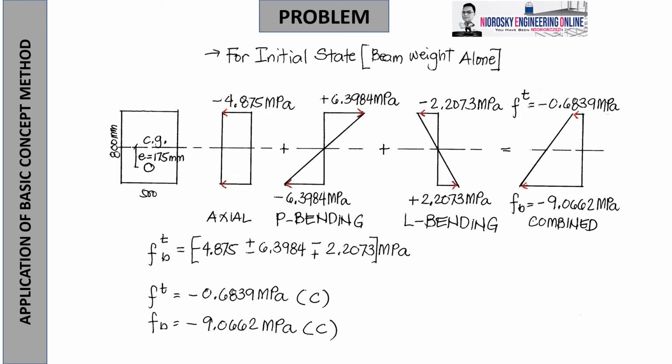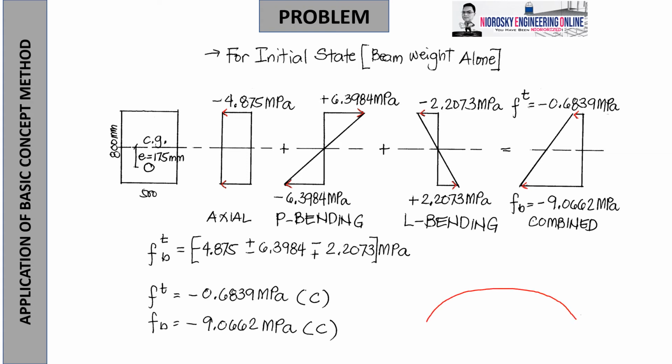If we represent that in a figure, the top stress is very small and the bottom stress is somewhat large. So this is the combined stress, meaning this is what the stress looks like, so the bottom will experience larger compressive stress. Why is it so? This means the prestressing force applied is still too high, with the eccentricity value e of 175 mm. Don't forget that there is no external load yet, no other weight, so the upward curvature will be high so far.